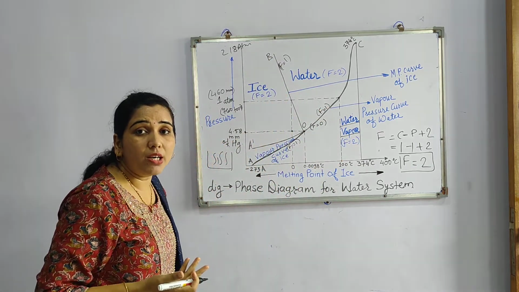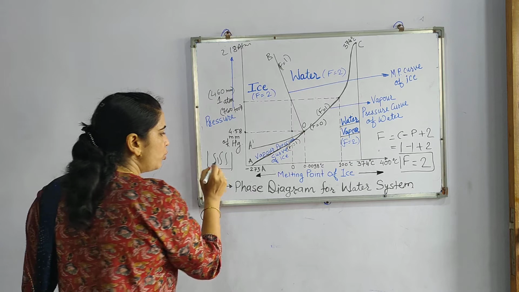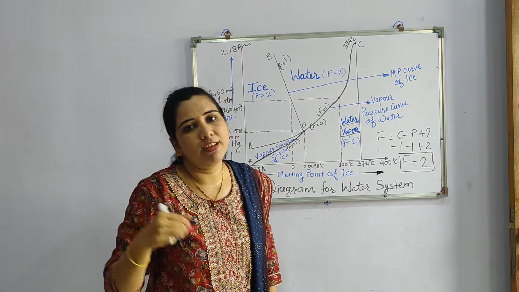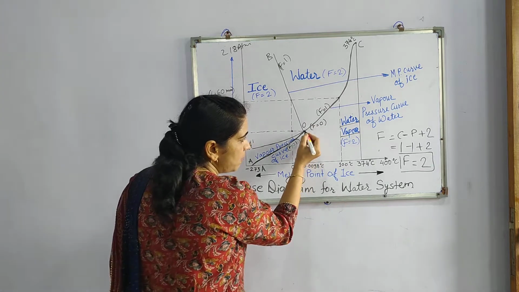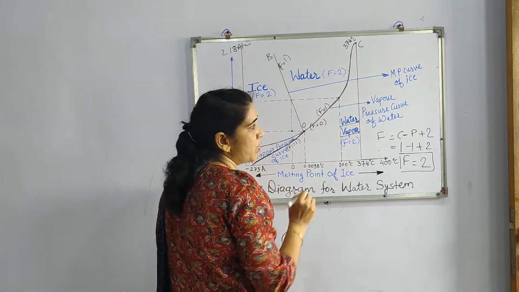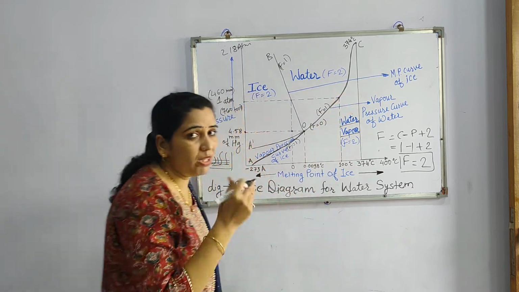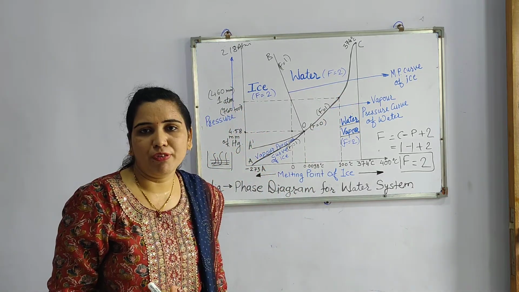And what about on the curve? On the curve there are two different phases found. So there will be liquid as well as the vapor state at this particular curve OC. Any point we consider on this curve will show two different phases.